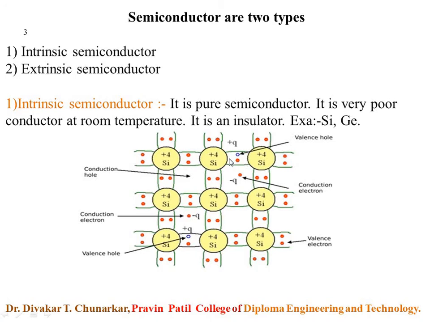These covalent bonds result in a stronger bond between the valence electrons and their parent atom. In each covalent bond, both electrons are shared by both parent atoms. So this silicon atom shares four neighboring electrons, keep this in mind.